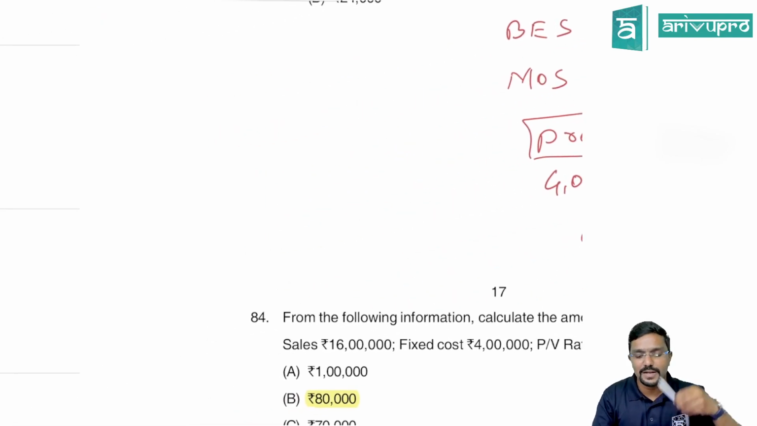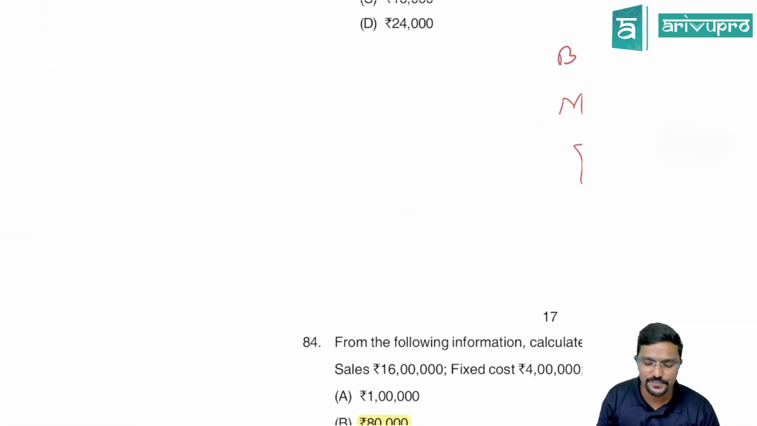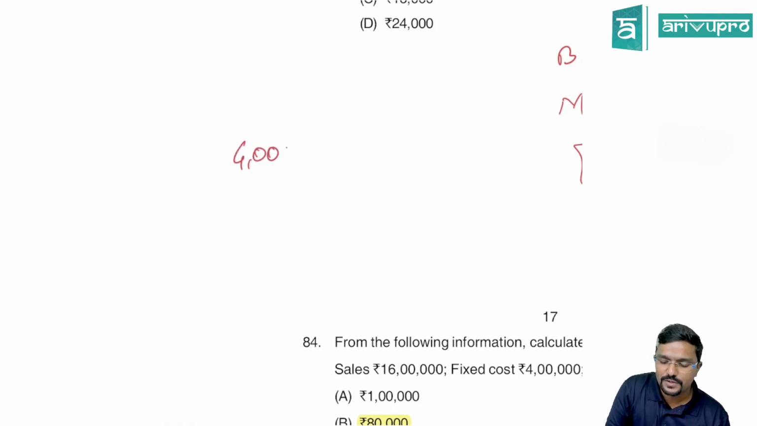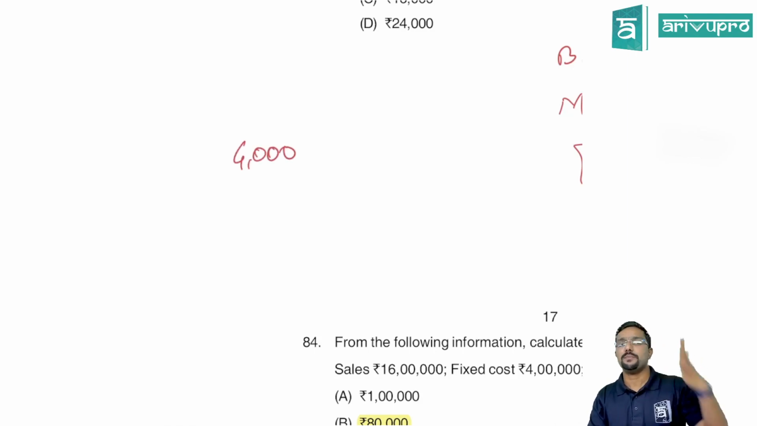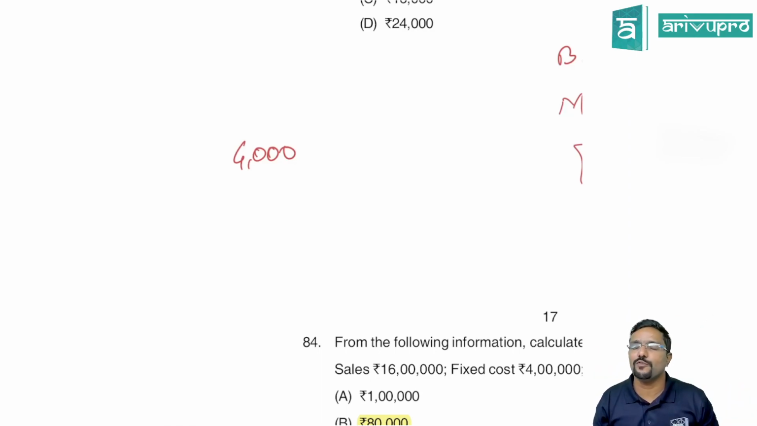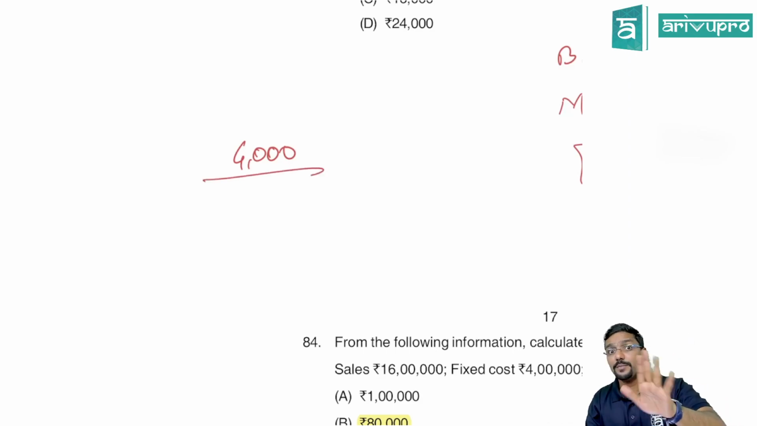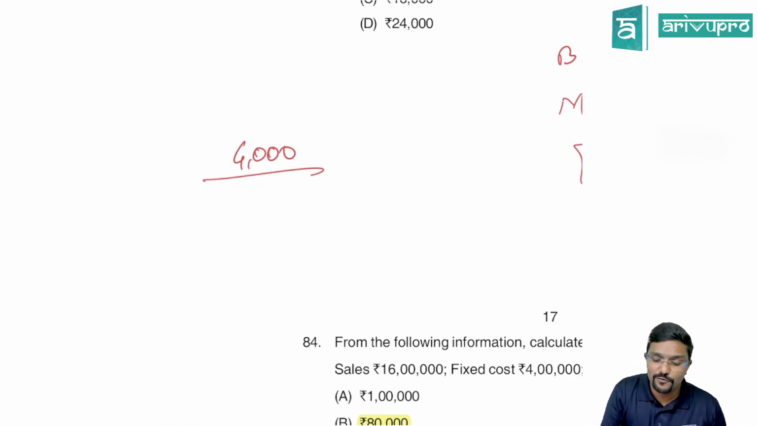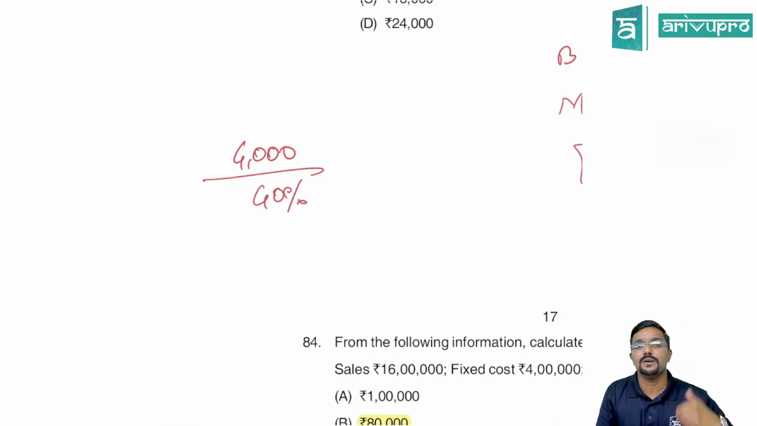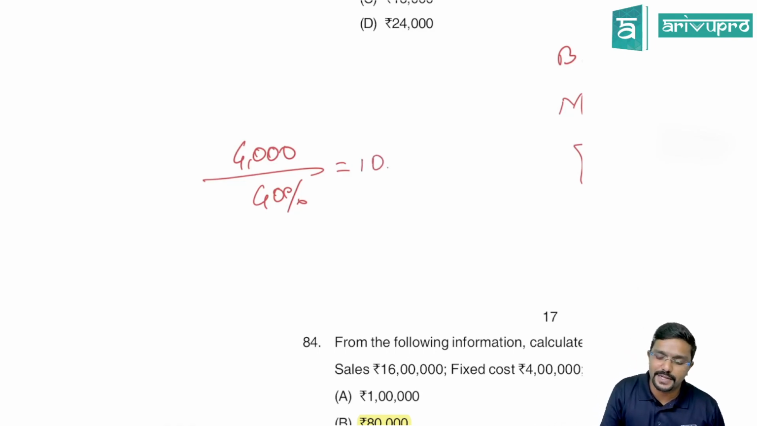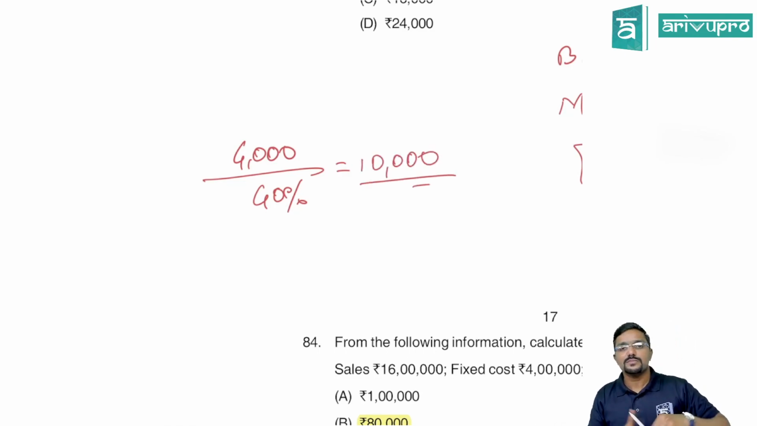So we can also analyze it like this. 4,000 is the profit, for a margin of safety of 40%. So for the margin of safety, the contribution is also 4,000. 4,000 is the contribution for how much percentage of sales? 40%, which is nothing but the margin of safety. How much is my total contribution? You get 10,000. This is another way of analyzing, but you get the same answer.